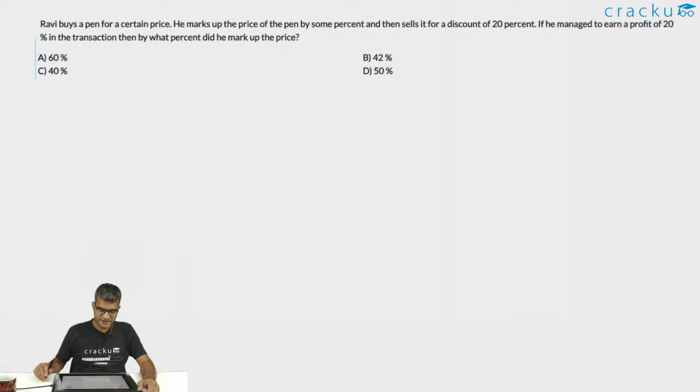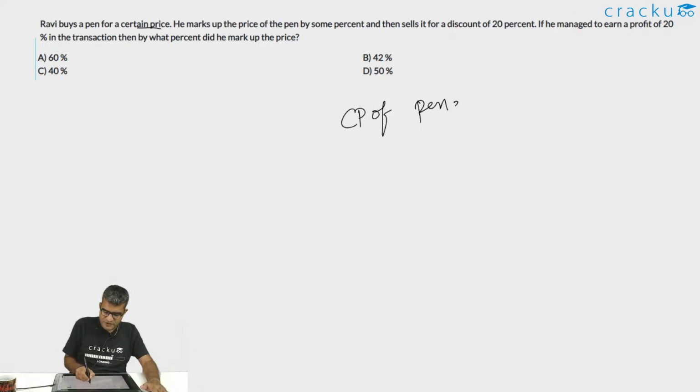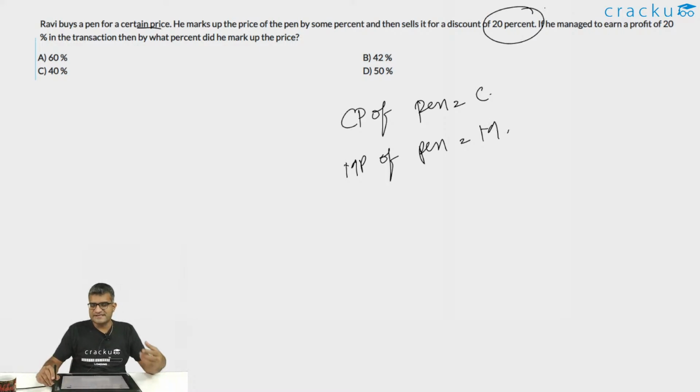Okay, let us start today's session. Ravi buys a pen for a certain price. Let the cost price of the pen be equal to C. He marks up the price of the pen by a certain percent. So let the mark price of the pen be equal to M, and he sells it for a discount of 20%. When he's selling a pen for a discount of 20%, what is the selling price?